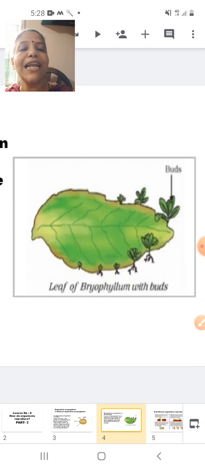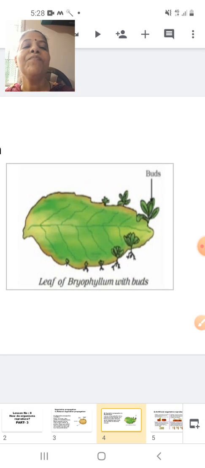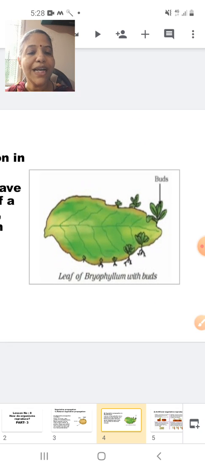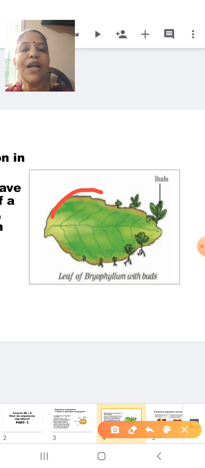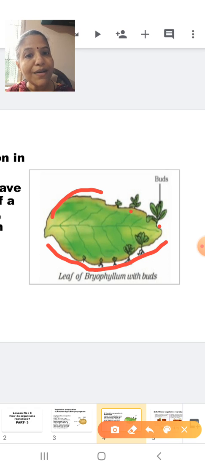So I will just enlarge this part over here. Students, can you see the leaves of the bryophyllum here? This outer part is called the margin of the leaf. In the margin, can you see the buds? Can you see the buds giving rise to the new plant? And the leaf is which part? The leaf is a vegetative part. So here we are seeing vegetative propagation by means of leaves, and it is seen in a plant called bryophyllum.